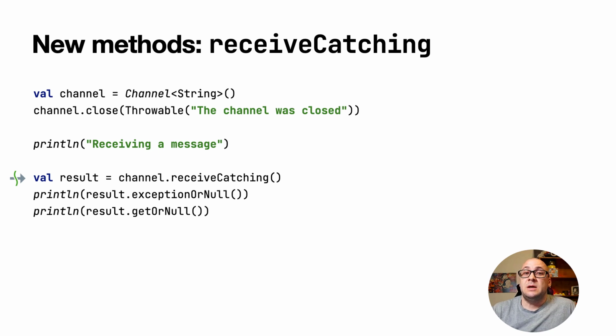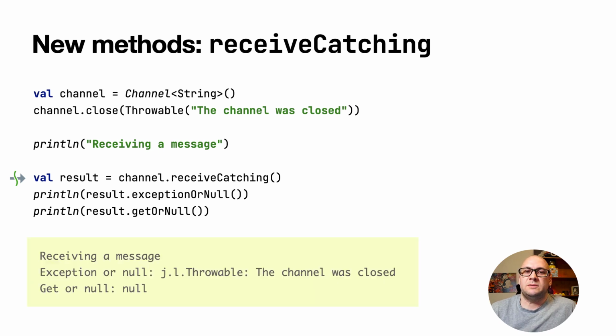In addition, starting from this release, the error encapsulating suspending methods will have suffix catching. For instance, the new receive catching function handles the exception in the case of closed channel. In this example, the channel is closed before we try retrieving a value. However, the program completes successfully, indicating that the channel was closed.